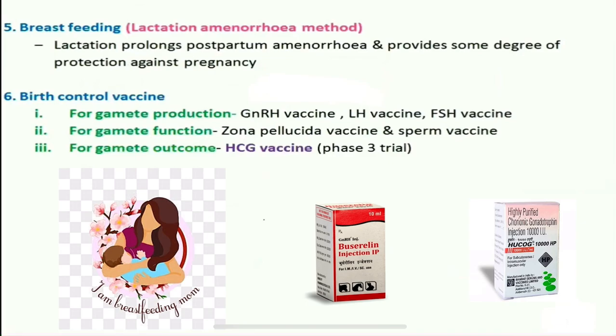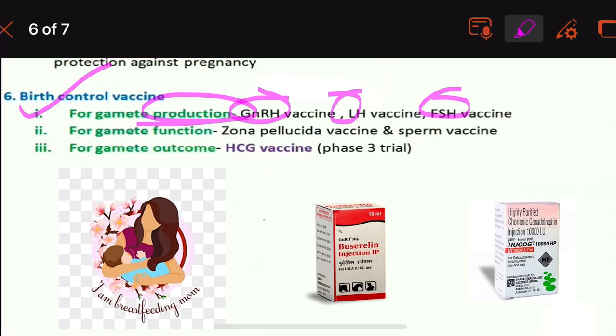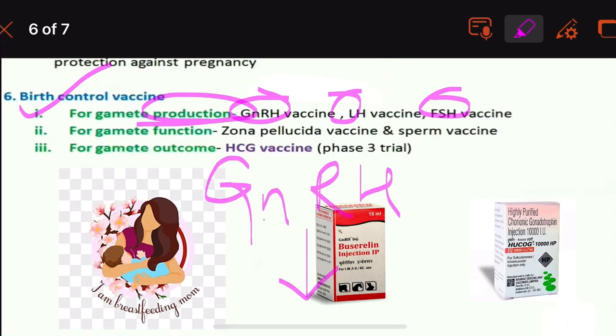So with this we complete the topic. Now let us revise this. For gamete production we have GnRH, LH, FSH. So we know hypothalamus GnRH, pituitary LH, FSH.